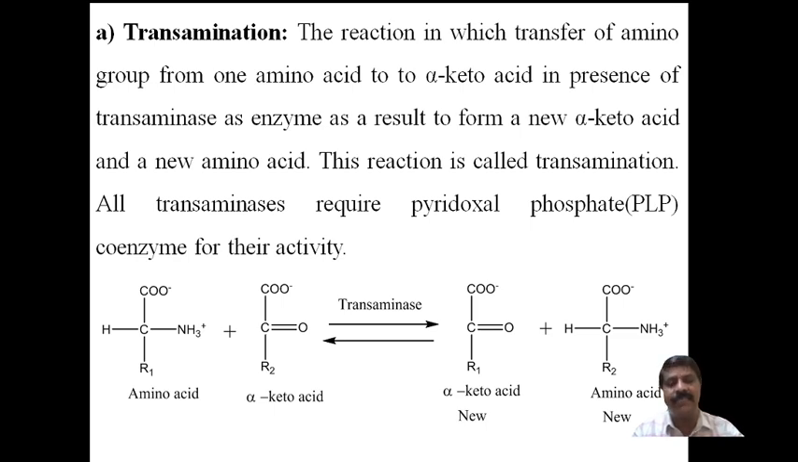And the coenzyme required is PLP, pyridoxal phosphate. Now here, simply, one amino acid is converted into an alpha keto acid, and the alpha keto acid reactant is converted into an amino acid. Therefore, this will be converted here and this will be converted here; it is just exchanging the keto group and the amino group between the alpha amino acid and the alpha keto acid, and this reaction is called transamination.